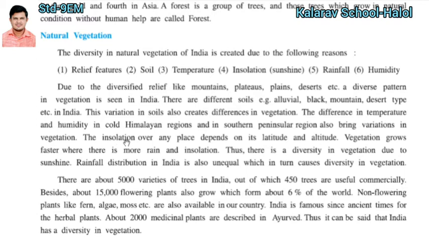The insolation over any place depends on its latitude and altitude. Insolation over any place depends on two things: number one, its latitude, and number two, its altitude. Vegetation grows faster, meaning the speed of growth becomes faster where there is more rain. Simple thing.